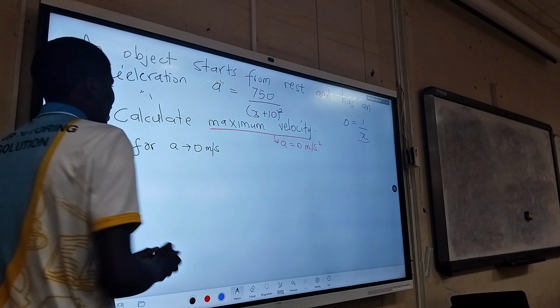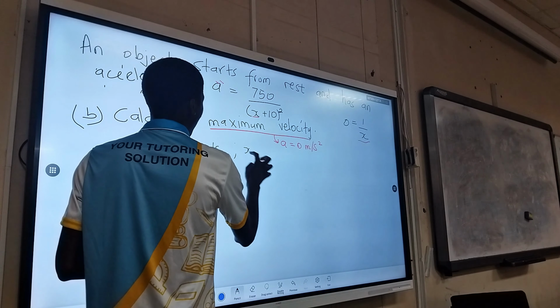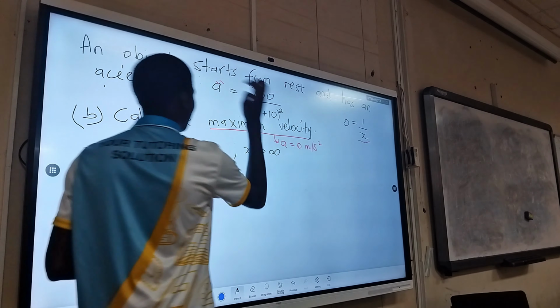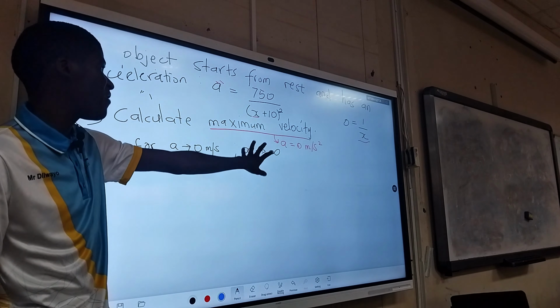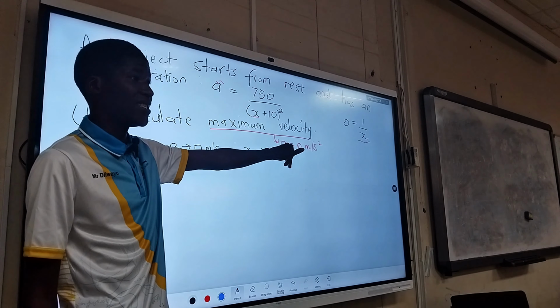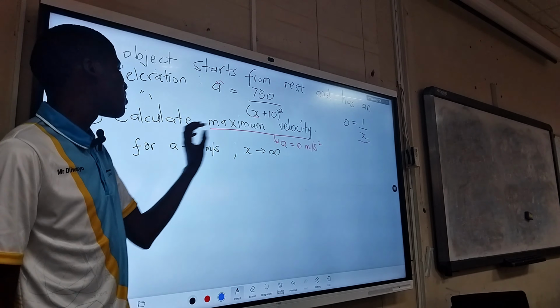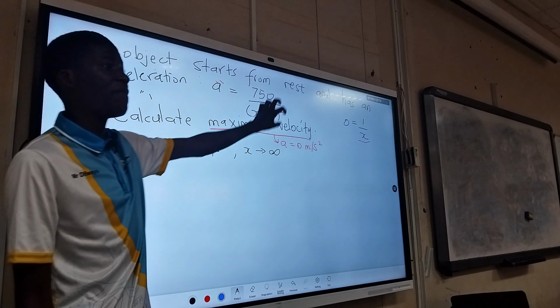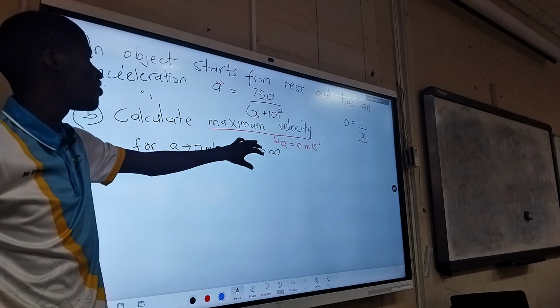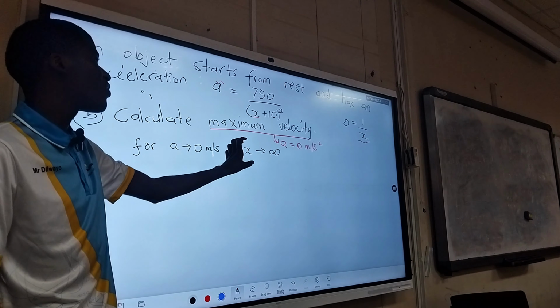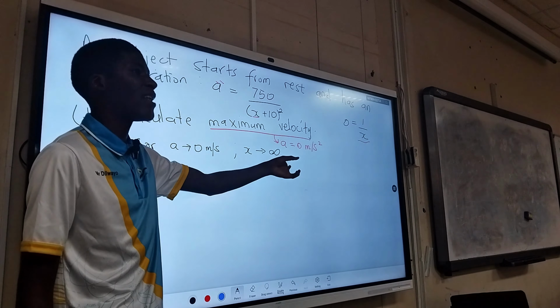So for that to happen, x must approach infinity. For this equation, acceleration can only be 0 if x approaches infinity. And when acceleration is equal to 0, then we have a maximum velocity. So we need to make sure that in our velocity equation, x approaches infinity.